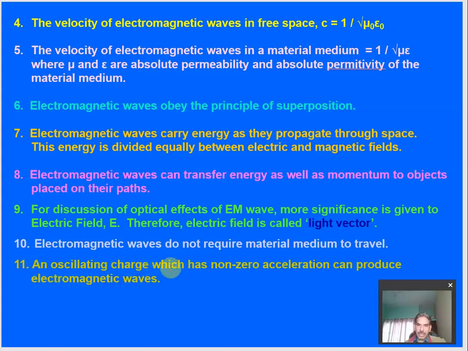An oscillating charge, which has non-zero acceleration, can produce an electromagnetic wave, because an oscillating charge acts as an oscillating electric field. An oscillating electric field is nothing but the electric current, right? And this oscillating electric field, as we already know, is the source of the oscillating magnetic field. So an oscillating charge produces both electric and magnetic field, right? So it is the source of electromagnetic waves.